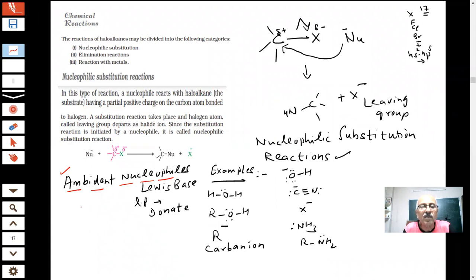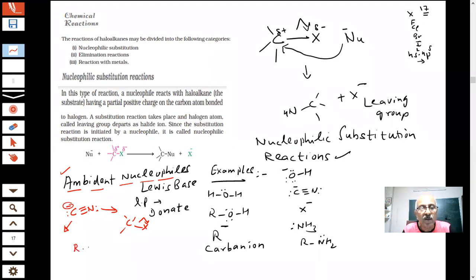HCN is an acid. If I write CN-, students, there is a lone pair of electrons, and here is a negative charge. So either nitrogen can bond with the carbon. If I have an alkyl halide, this will leave, and the nucleophile is coming. Either nitrogen can join with this carbon or carbon can join. So there are two centers, either this atom or this atom.